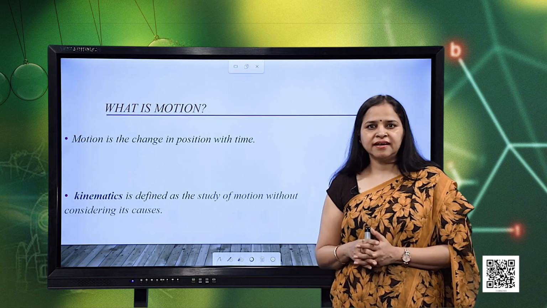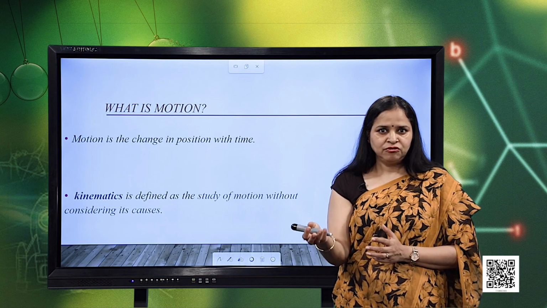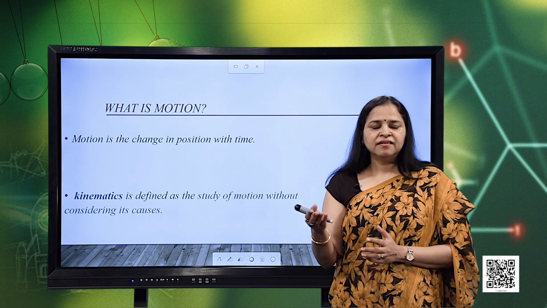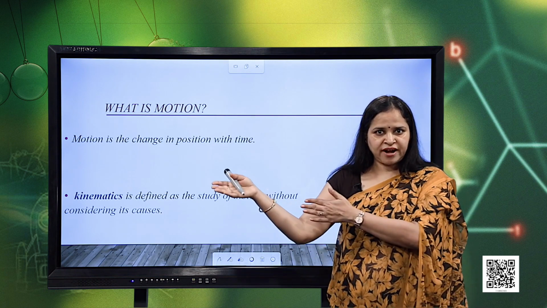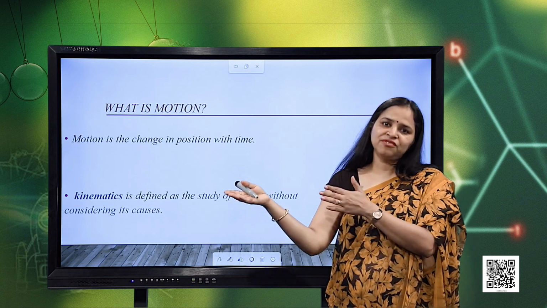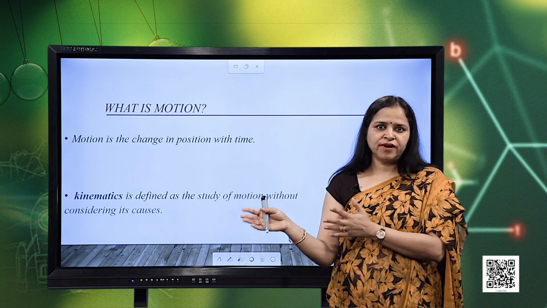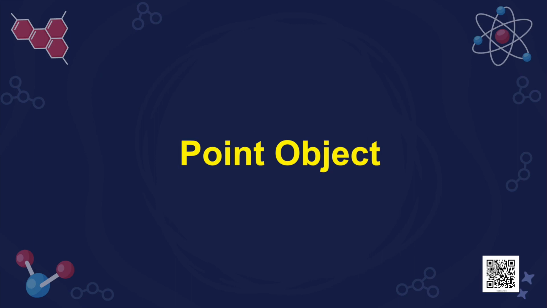For this we can consider the example of an apple falling from the tree. What is the path of the apple when it falls from the tree? It is a straight line path. Similarly, suppose a train is moving on a straight track. It is the motion of the train along the straight path. So, in this chapter we are just going to consider the motion along the straight line. Let us talk about the meaning of the term point object first.